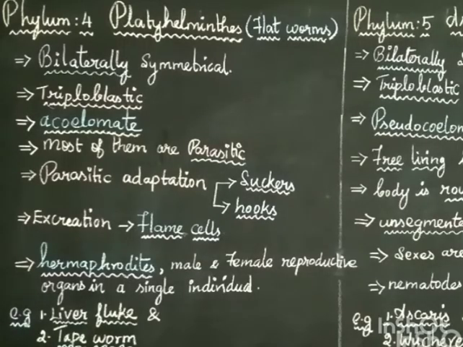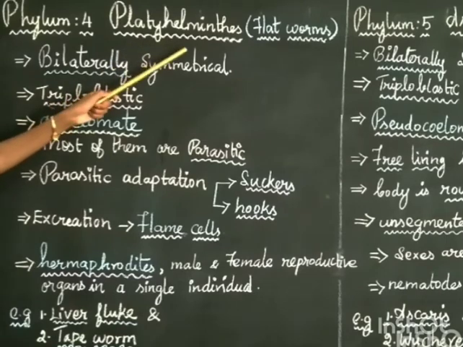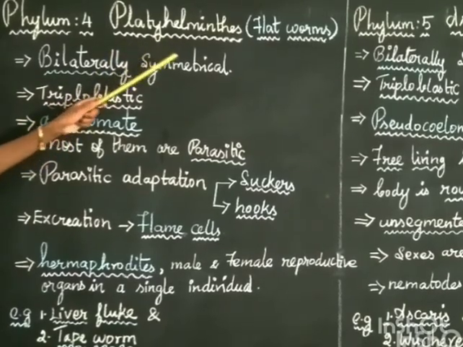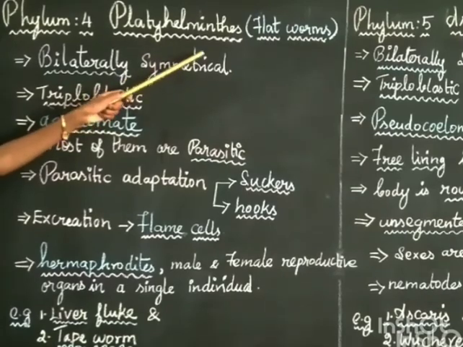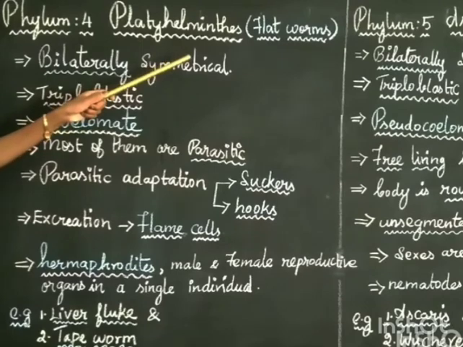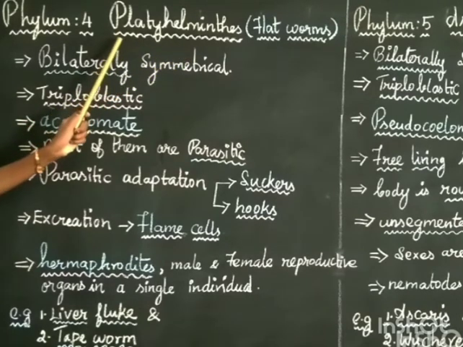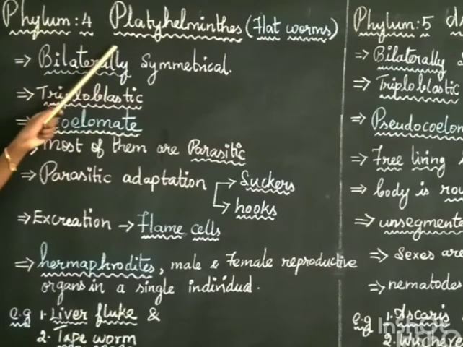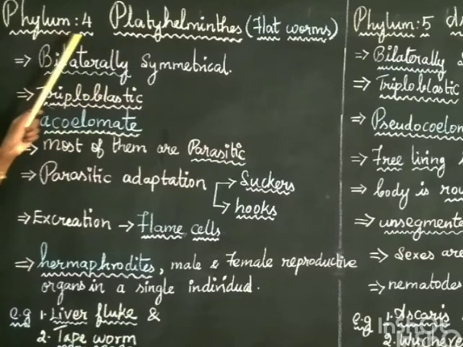Now we are going to see phylum 4, Platyhelminthes. In this phylum all the worms are included, that is, commonly the flatworms. Like a scale, the worms are somewhat flat, so all the flatworms are included in the phylum Platyhelminthes. So it is called Platyhelminthes. Phylum 4, it is Platyhelminthes.